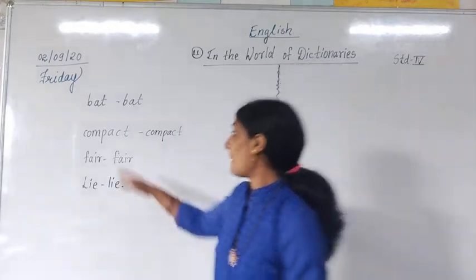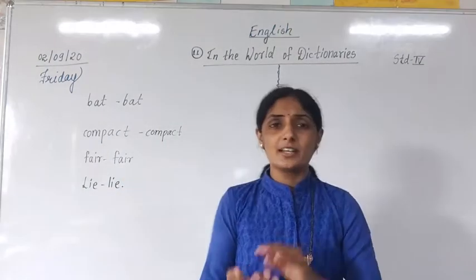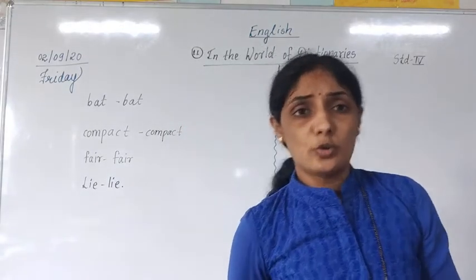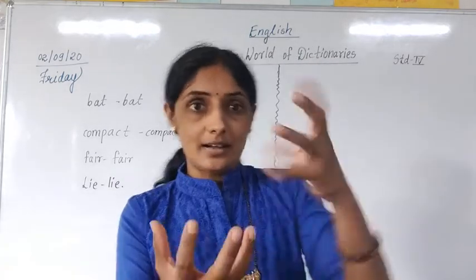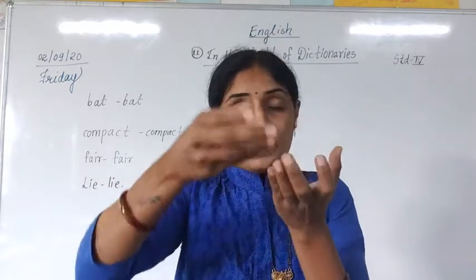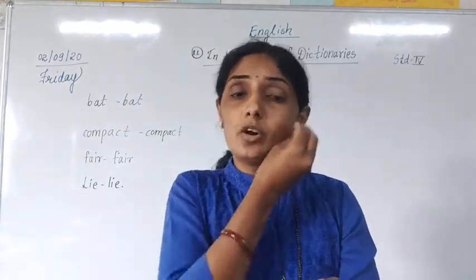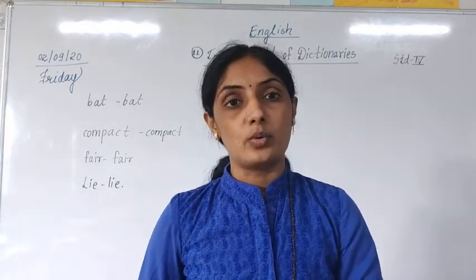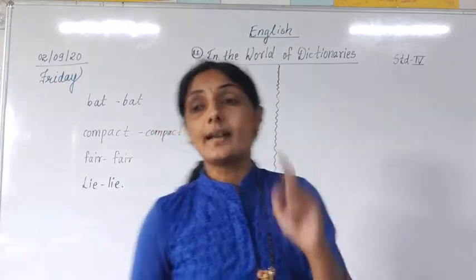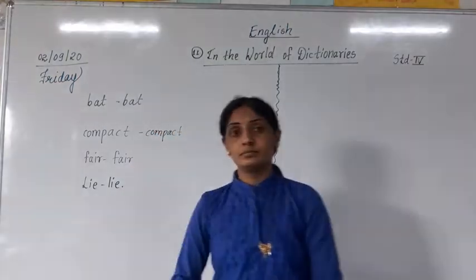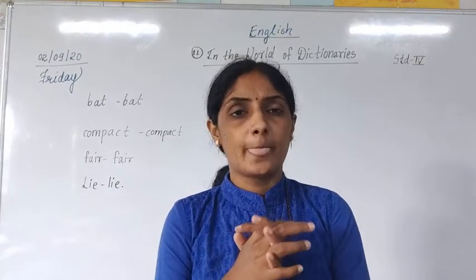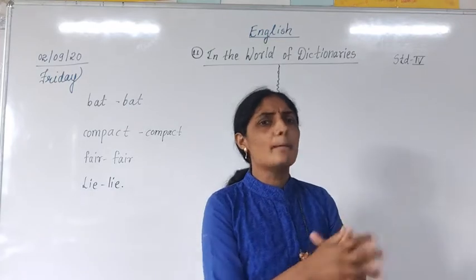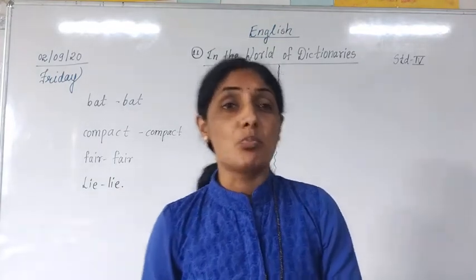Second word is compact. Now there is one compact. There is a compact powder at home. You have compact powders at home, or not? Yes, that round colour powder. You have to open it and then put it on your face. While doing makeup you need compact powder. That is one compact. And the second compact means what? Small. Very small, small in size. We can say it is very compact.